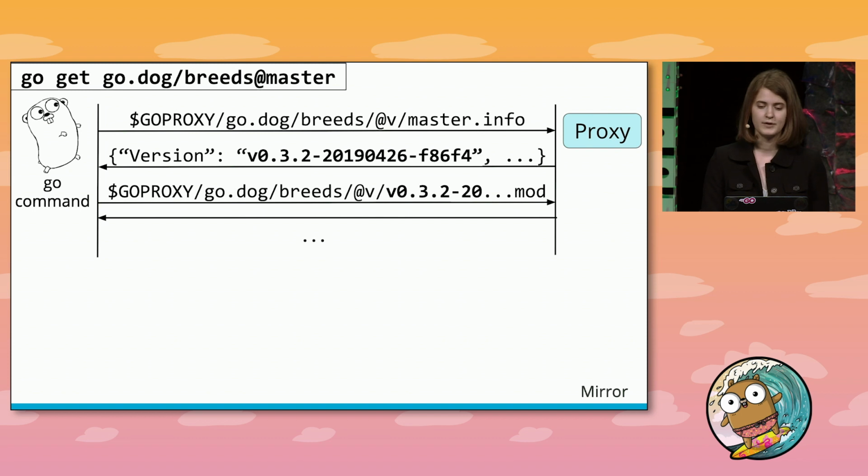Now, once it gets this canonical version back, it can proceed as before, pulling down and resolving dependencies and requesting the zip file for the contents that it needs at the end.